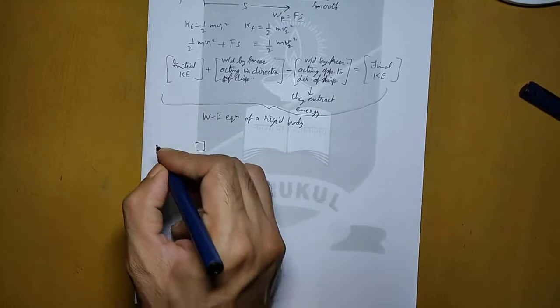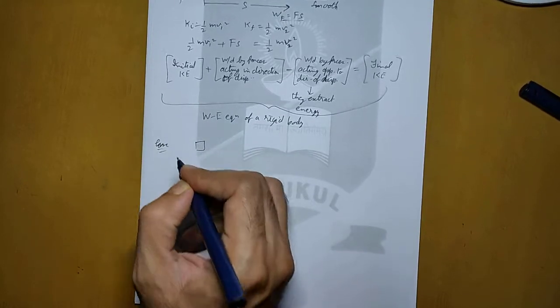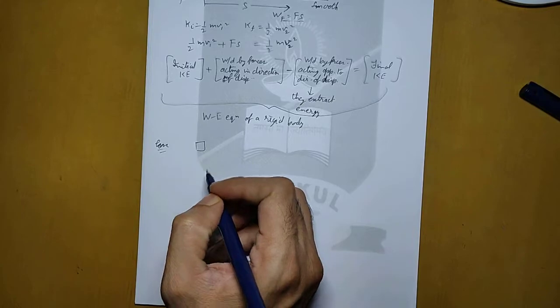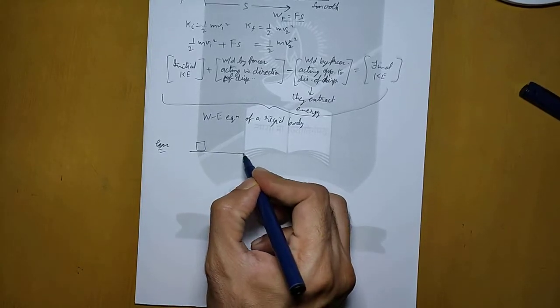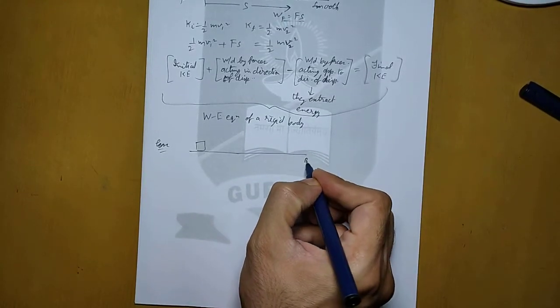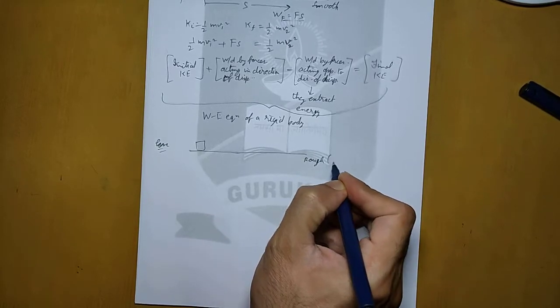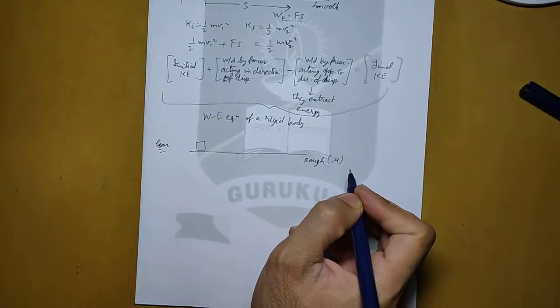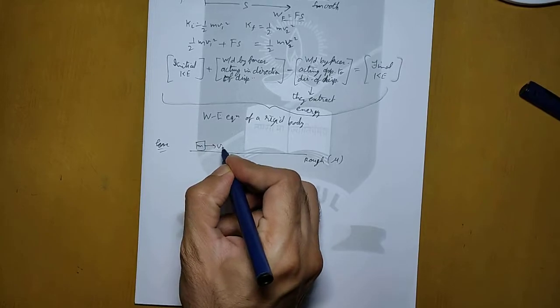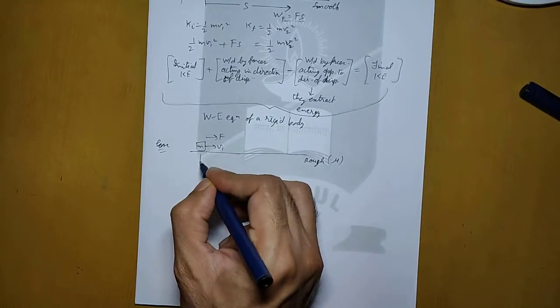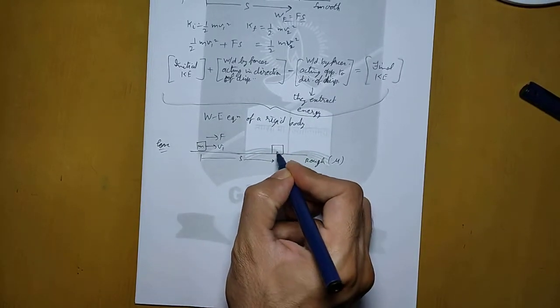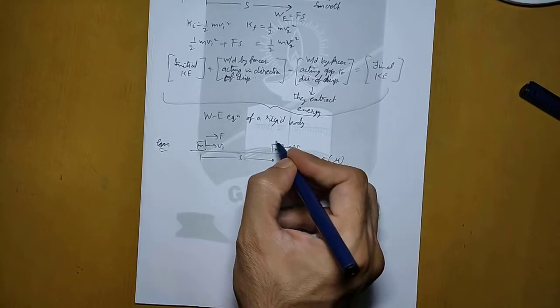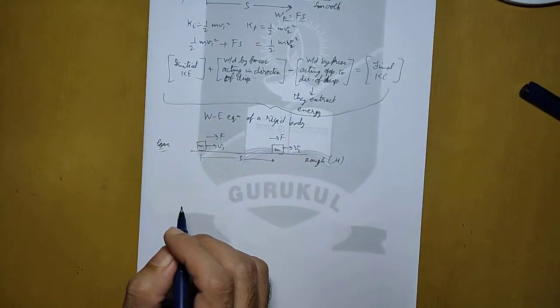So a block, the same block, is moving, and this time the surface is rough, so it will have some coefficient of friction, let it be mu. It is moving with velocity v1, a force is applied, and after displacement s, the block is here traveling with velocity v2 and the force is continuously applied.